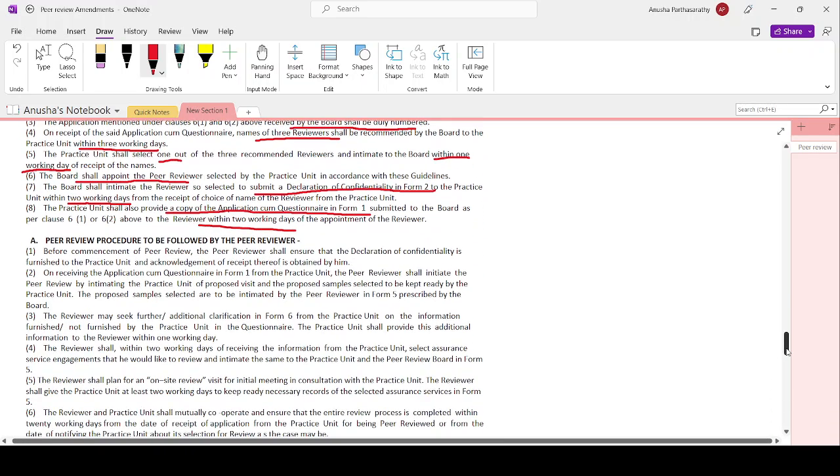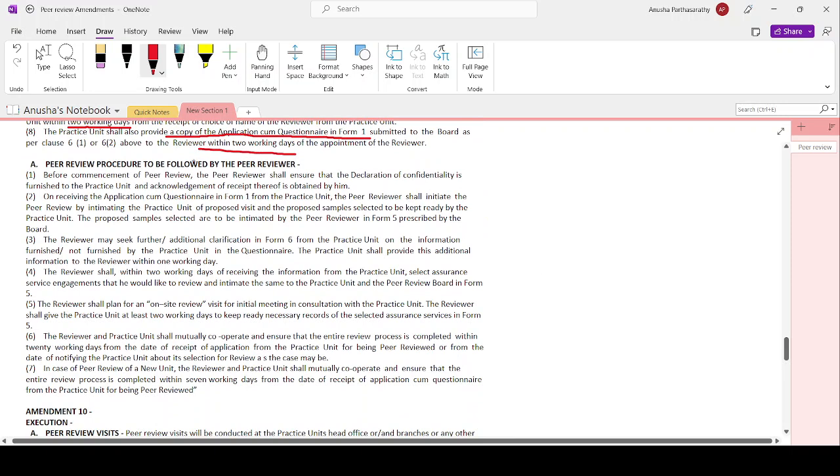Now let's move on to the peer review procedure to be followed by the peer reviewer. What is the procedure to be followed by the peer reviewer? The above was the appointment and application procedure. Now it is the peer review procedure. Before the commencement of the peer review, the peer reviewer shall ensure the declaration of confidentiality is furnished to the practice unit and acknowledgement of receipt thereof is obtained.